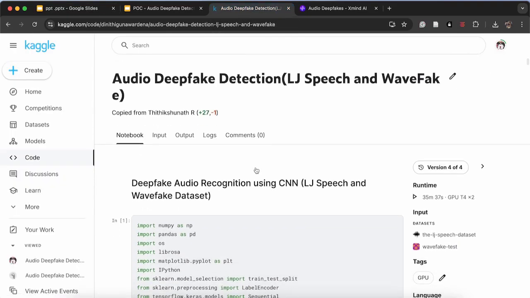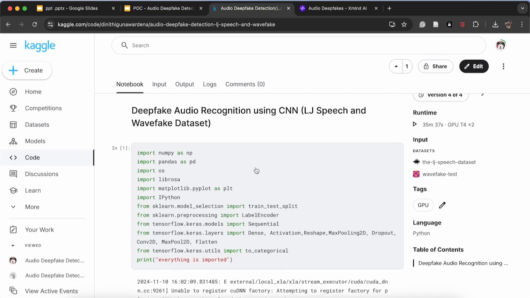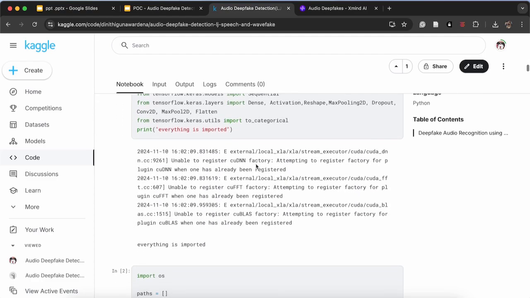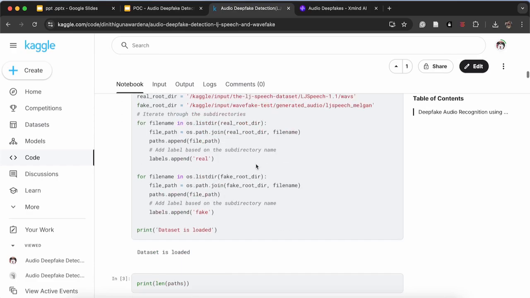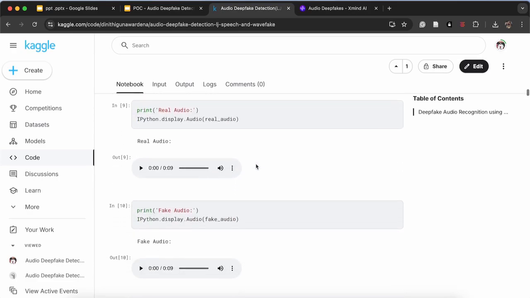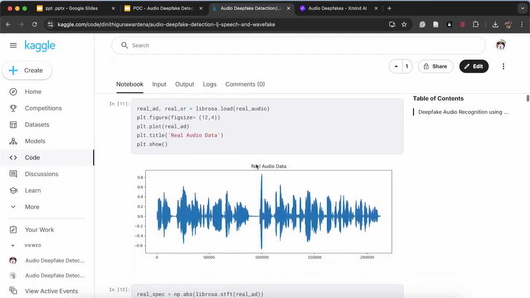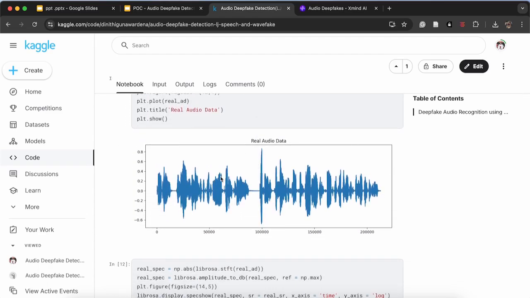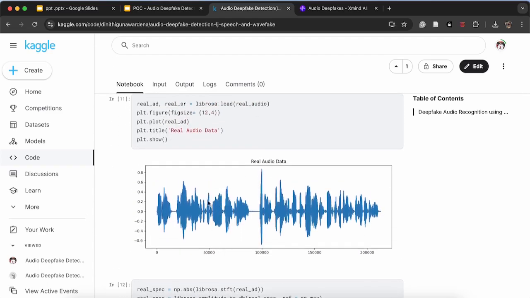So this is my notebook. I actually copied it from a Kaggle user, but that code didn't work. The model was not well trained or not even working, so I had to make so many modifications myself. I tried to visualize the data, like I'll show you. So this is real audio data. This is a waveform, how audio data is visualized.